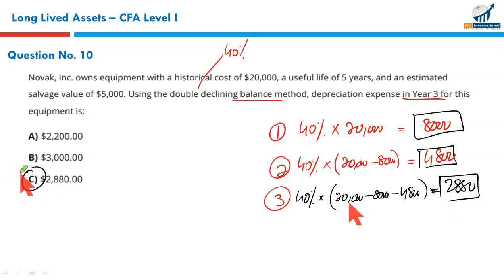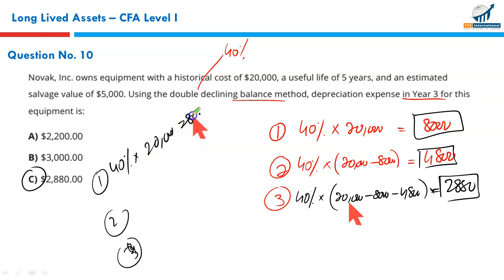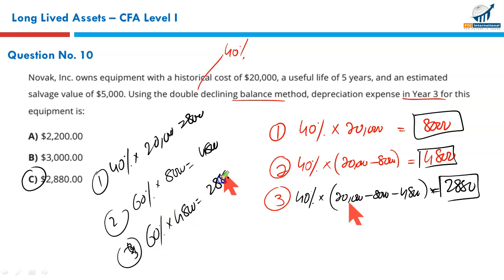Let me tell you a quickie that can help you solve this question much faster. All you need to do is simply calculate the depreciation for the first year at 40%. 40% of 20,000 is 8,000, right? In the next year, take 60%. What is 60? 100 minus 40. 60% of 8,000 gives you 4,800. In the next year, same thing, 60% of 4,800. You get the exact result in a much shorter time.